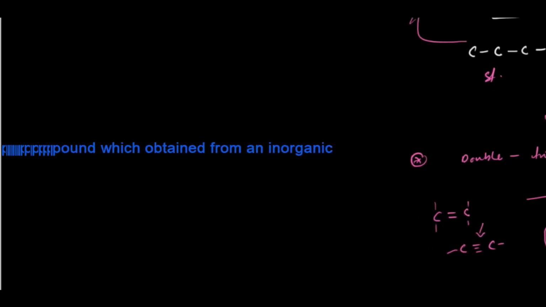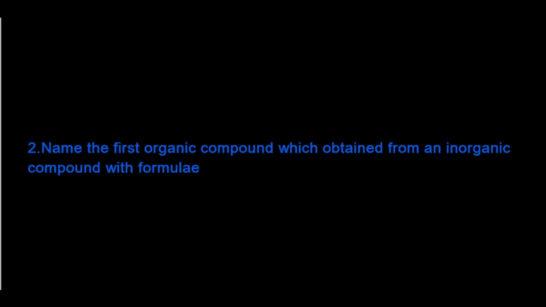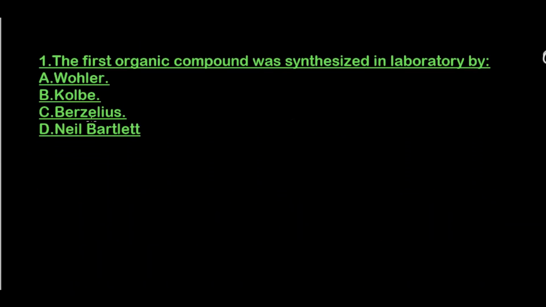So I have some questions for you to solve. Let's start from question number 1. The first organic compound was synthesized in the laboratory by, and the options are Wohler, Kolbe. So the correct answer is Wohler. Wohler converted ammonium cyanate into urea. You must remember the formula NH4CNO. When he heated it up, this substance converted into CONH2. This is basically urea.